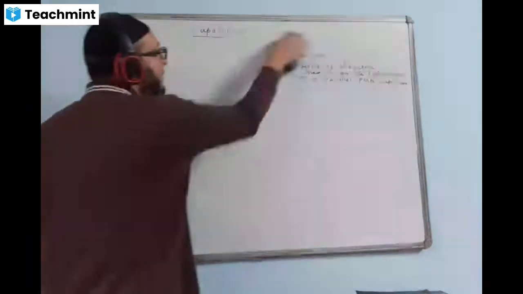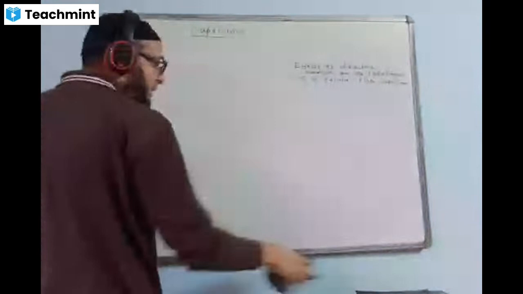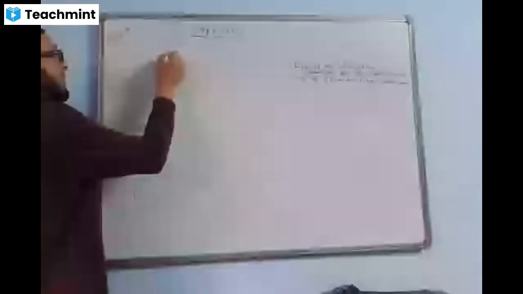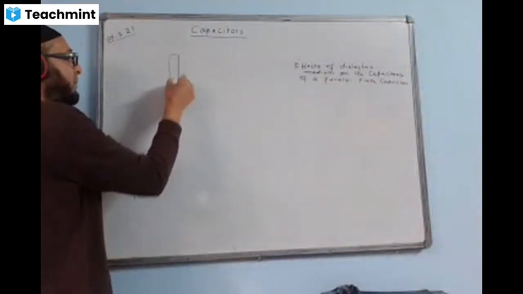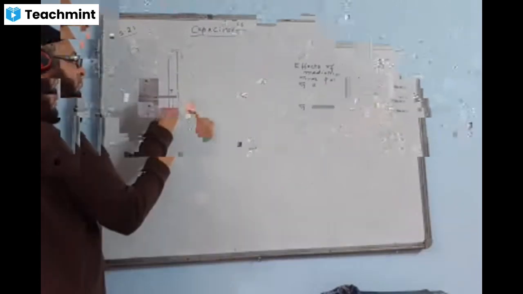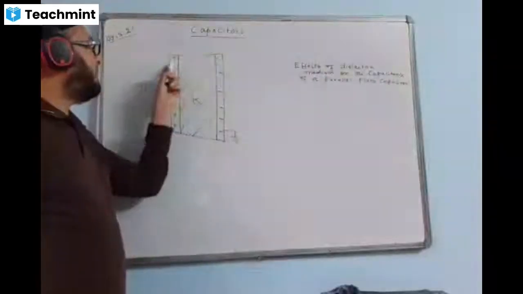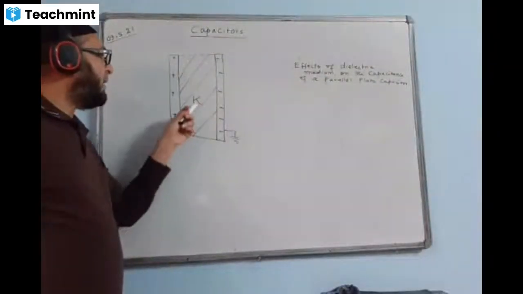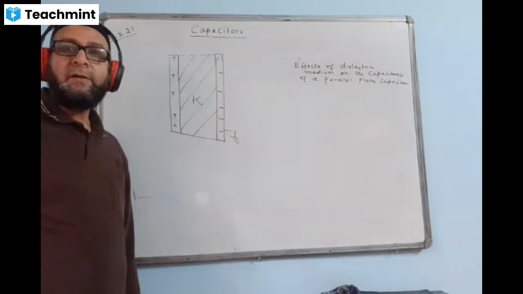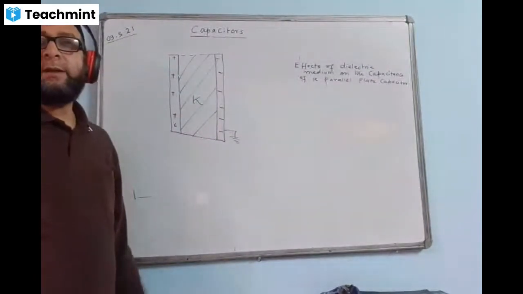Now, for the first case, we will draw the diagram here like this. We show one plate like this, and another, and the space between the plates is completely filled with a dielectric medium of dielectric constant K, capital K.